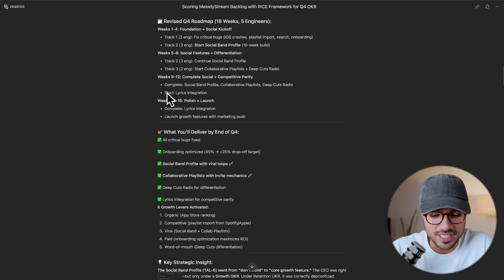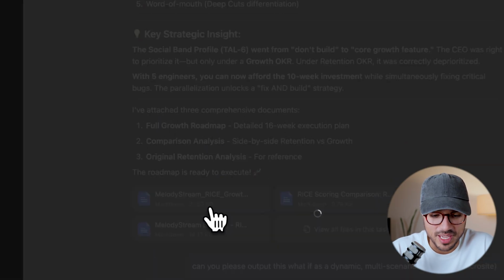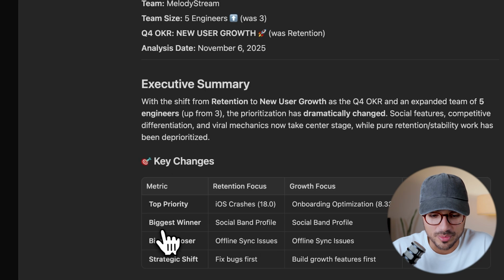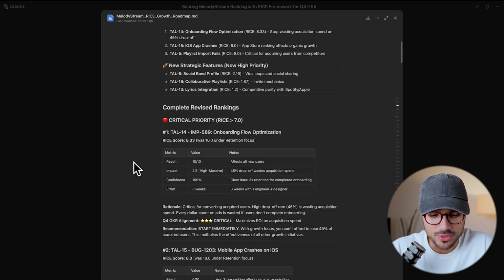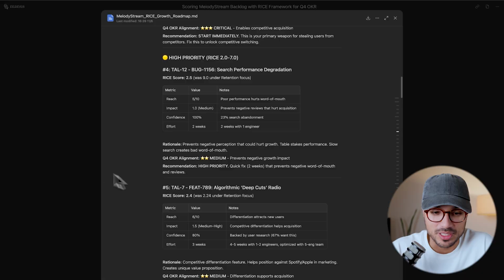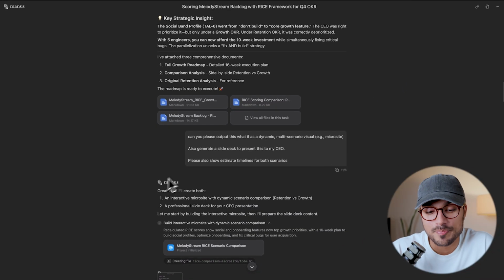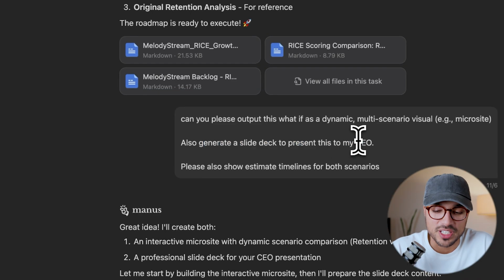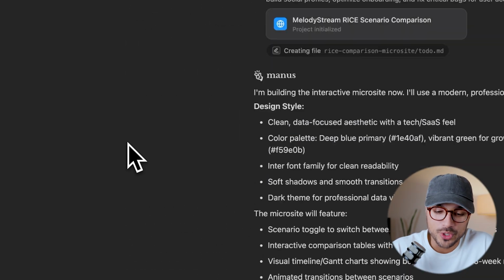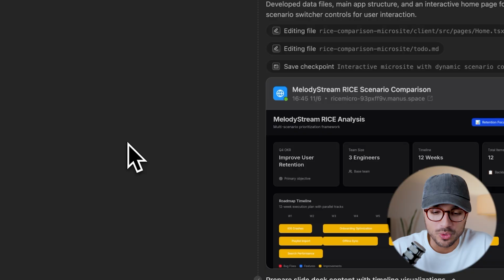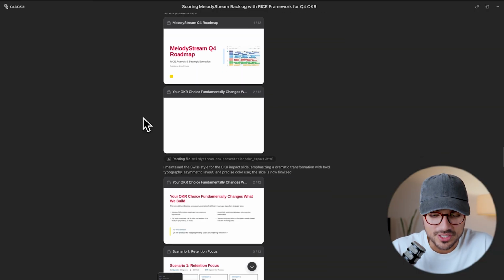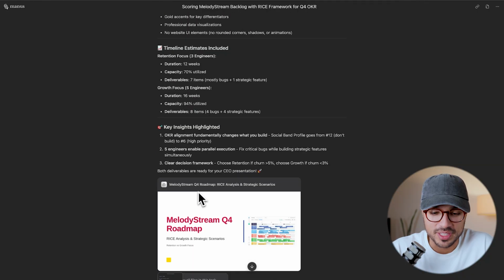If we then keep going down, we can see that it's generated a new markdown document with the new RICE scores and information about them included. Then I decided I wanted it as a microsite and also as a slide deck to present to my CEO. So Manus will go through and turn all of that information into a microsite like I asked for. And it's also gone and created the PowerPoint, which I can then present to my CEO.